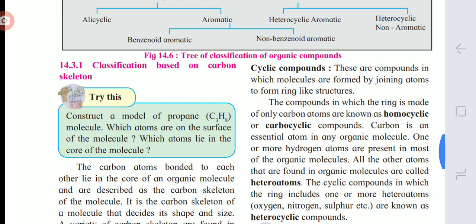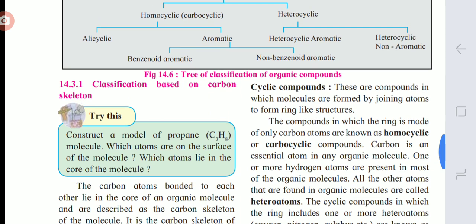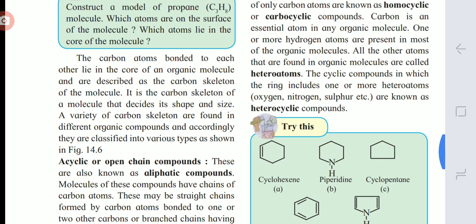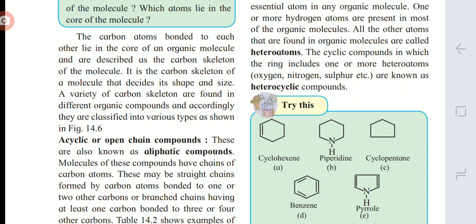Then the second class is cyclic compounds. Again, cyclic compounds can be classified into two types. What is a cyclic compound? The compounds which contain only a cycle or ring structure, where the ending carbons are linked together. Different examples are there. The first type is homocyclic or carbocyclic. In that, only carbon atoms are present in the carbon skeleton of the ring structure. Cyclohexene and benzene, both of these are carbocyclic.